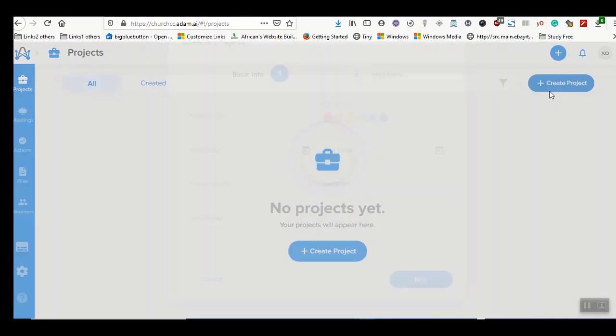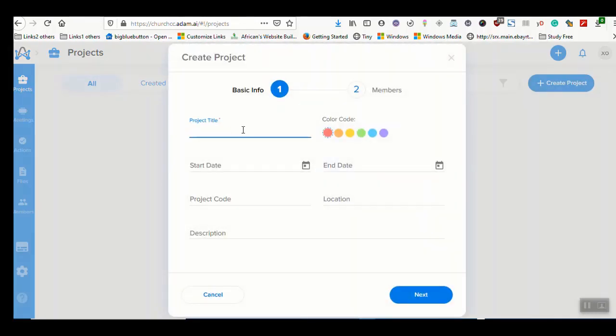So when you create a project, for example, let's say we're having a project on cybersecurity. Sorry about that. Cybersecurity.